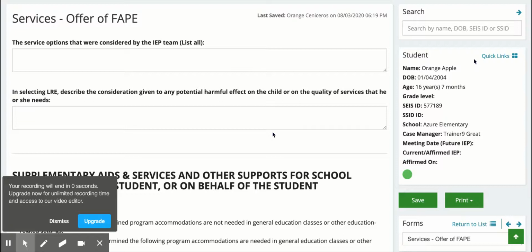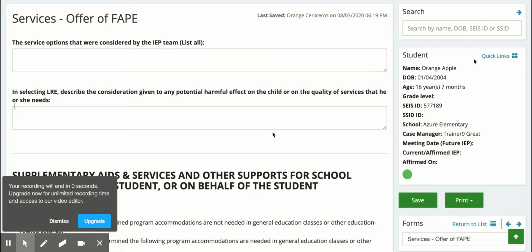Welcome to the Services Offer a FAPE page. The first question is, the service options that were considered by the IEP team, list all. Some of the service options could be general education, specialized academic instruction, speech and language, etc. Please enter that information in the box.